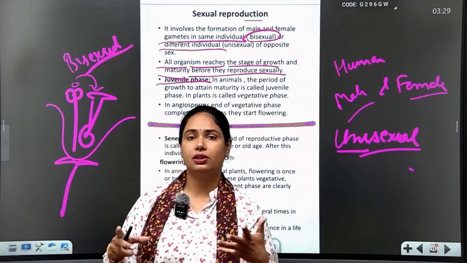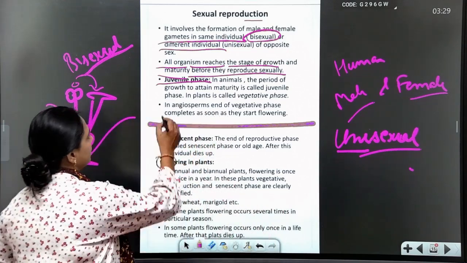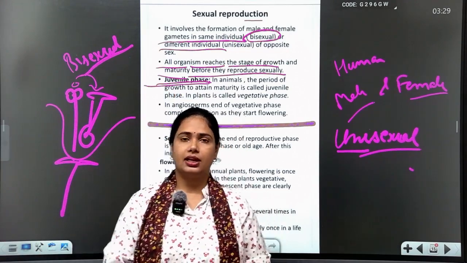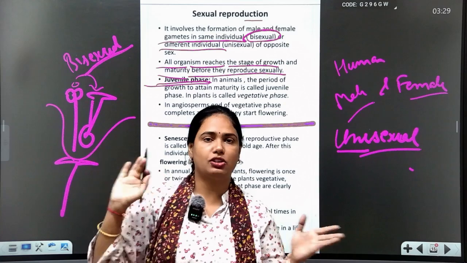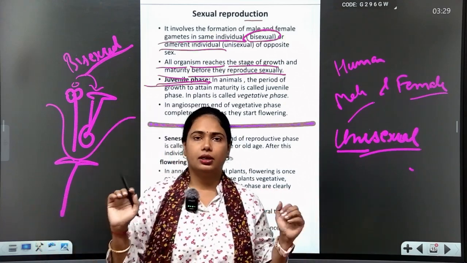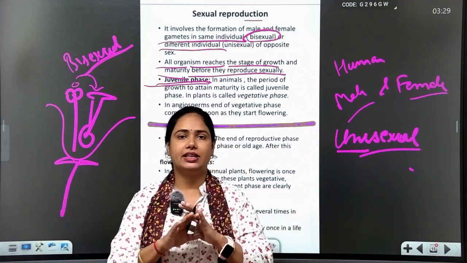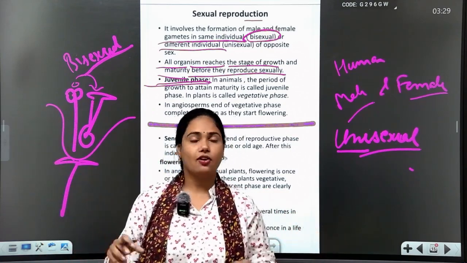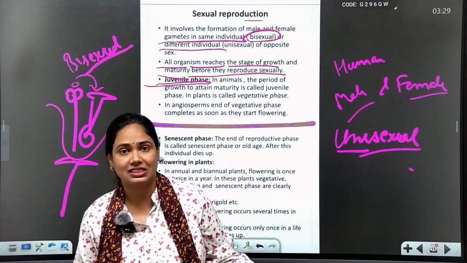What is the juvenile phase, students? The juvenile phase means the period before maturity. It is like the vegetative phase before flowering. Flowering is the sexual reproduction phase.